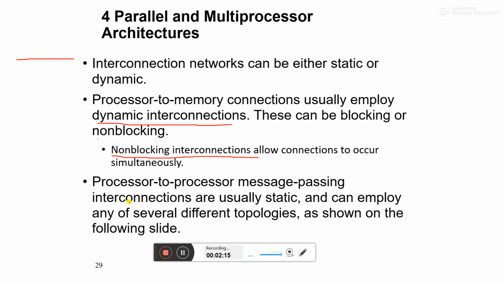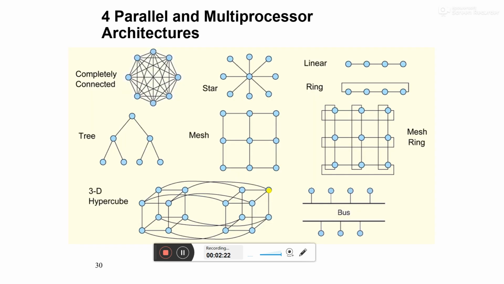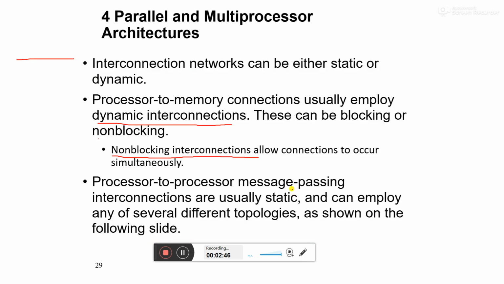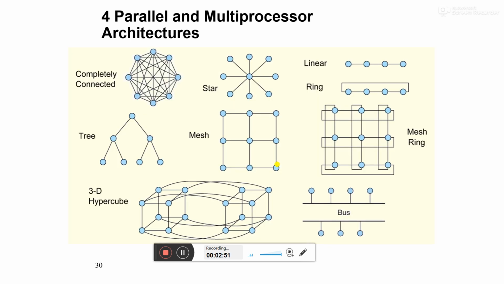Processor to processor message passing interconnections are usually static and can employ any of several different topologies, as shown in the following slide. These are static in nature, they cannot be changed: completely connected, star, linear, tree, mesh, ring, 3D hypercube, and bus. All these topologies are used for message passing.